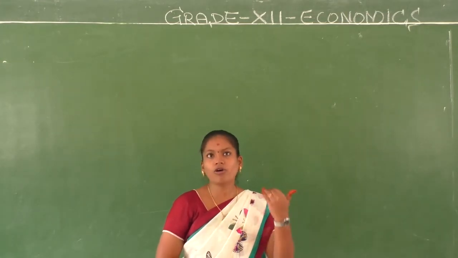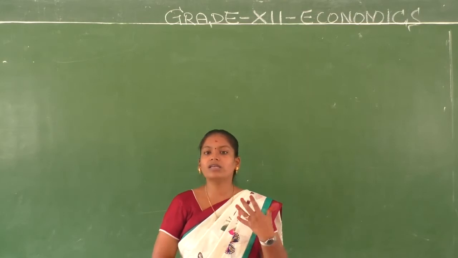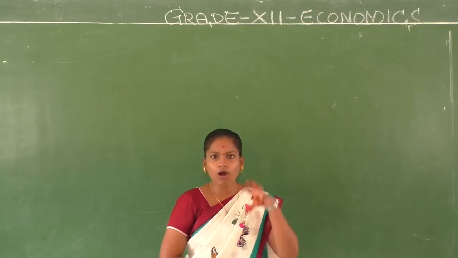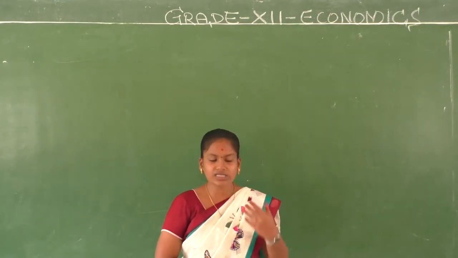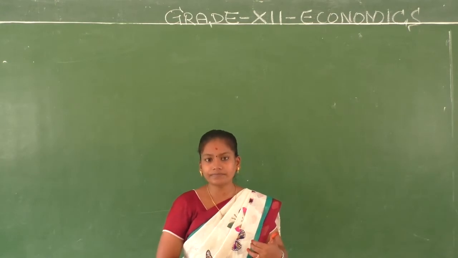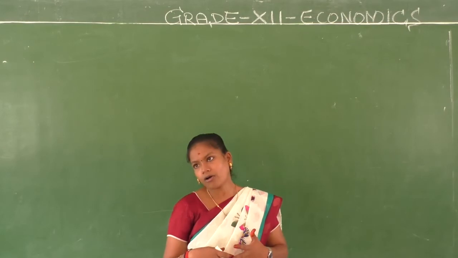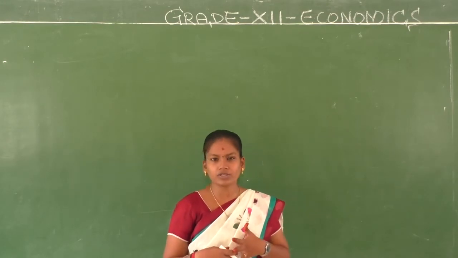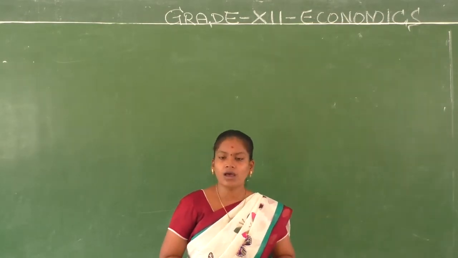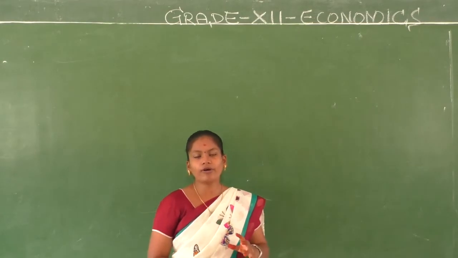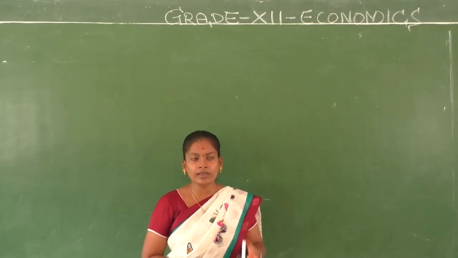And so many different things we discussed about the Reserve Bank of India. Moving on, we spoke about how money is created, like what is CRR, what is SLR, open market operations. Then we spoke about the repo rate, reverse repo rate and all those things. Right, children. And then we moved on to determination of income and employment.